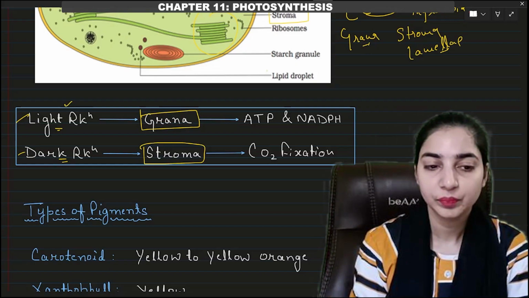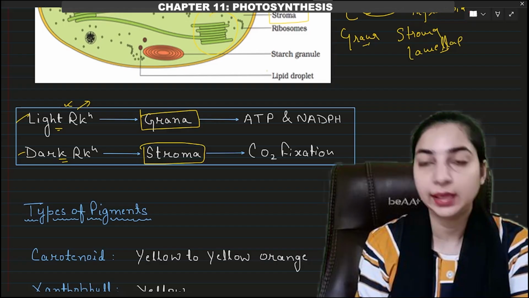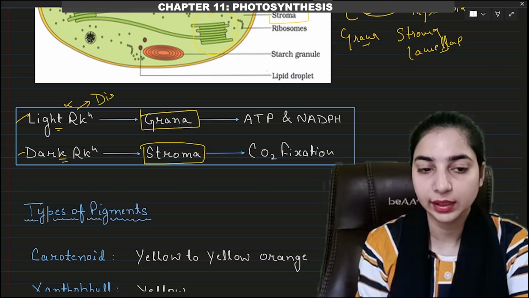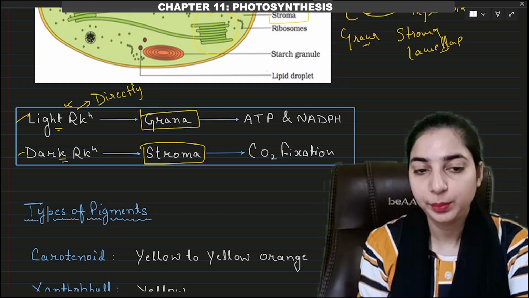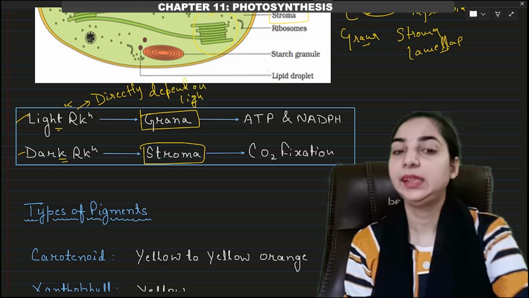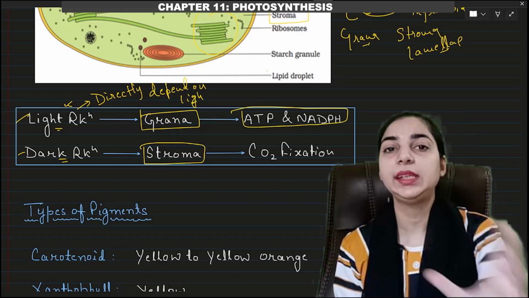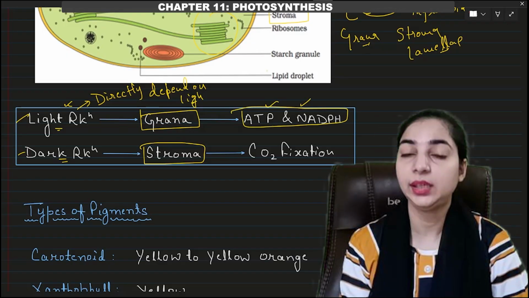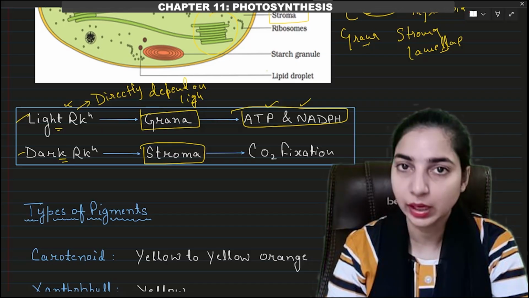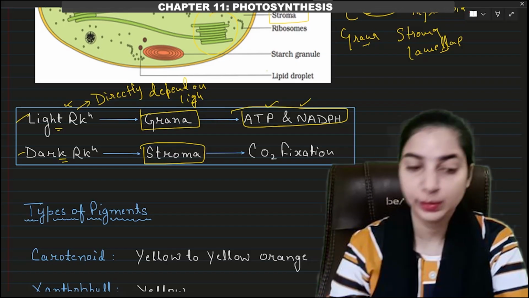Now what is the difference between the light reaction and the dark reaction? Light reactions are directly light driven. They are directly dependent on light, and they lead to the formation of ATP and NADPH. So light reaction leads to the formation of ATP and NADPH, which are very important. Without the formation of ATP and NADPH, no further reaction can take place.